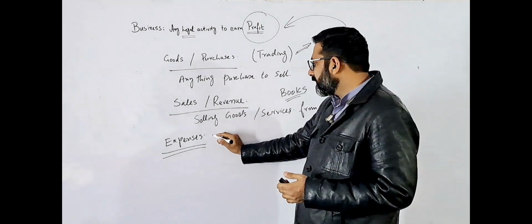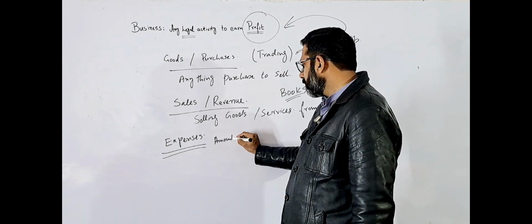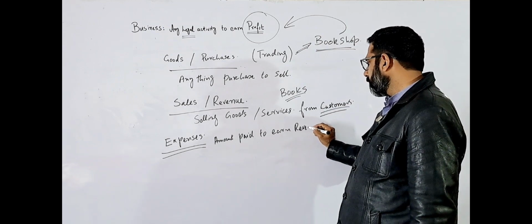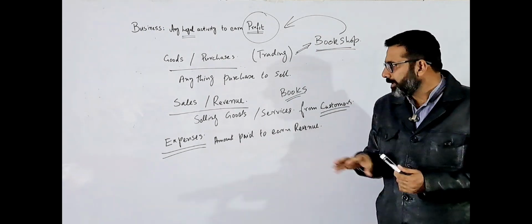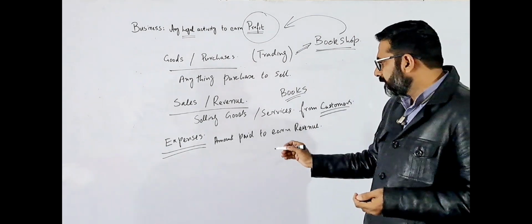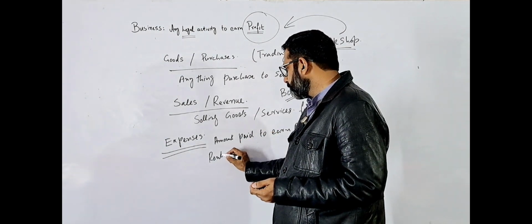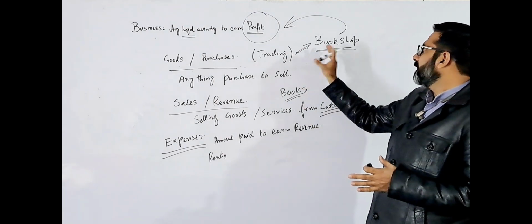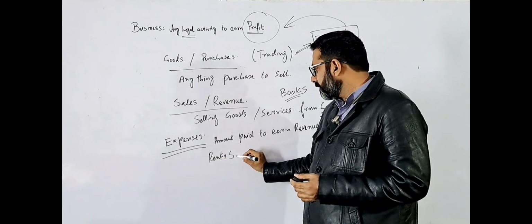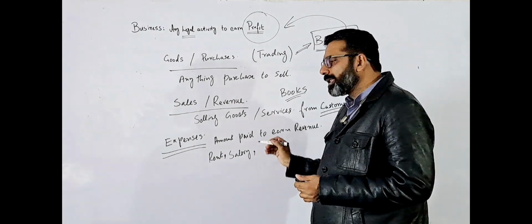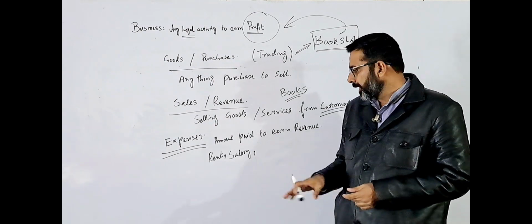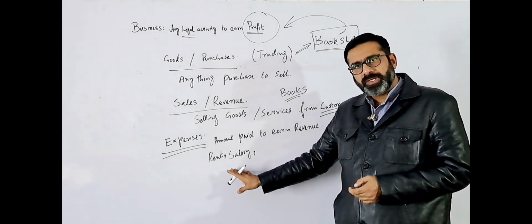So simply we can say, what are the expenses? Amount paid to earn revenue. For earning the revenue, they need the expenses. So what may be the different expenses? For example, they have to pay the rent. Say there is a bookshop, so for the bookshop they have to pay the rent. They have to pay the salary of the worker, it may be a cleaner, a shopkeeper, or the person for loading or unloading. They need the person, so they will pay a salary to them.